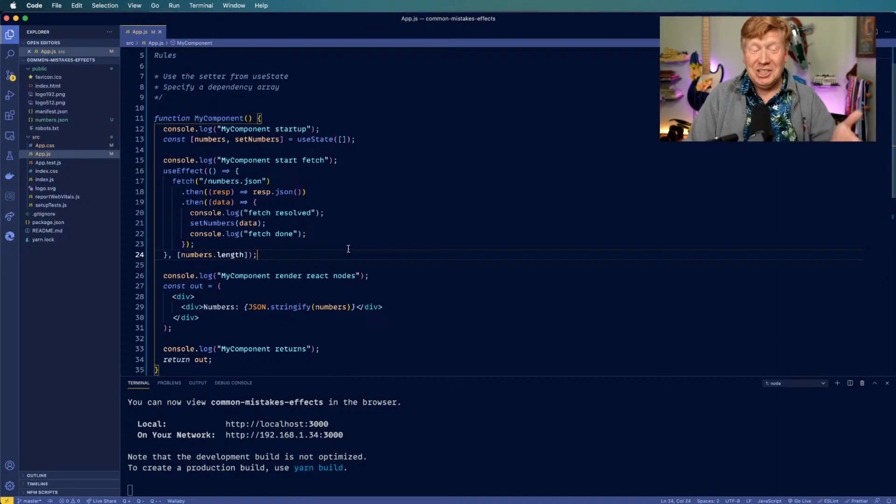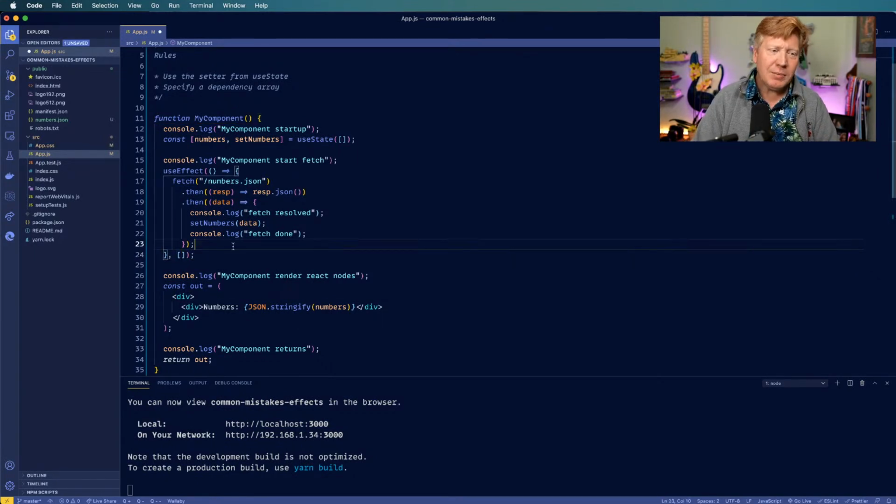So all of that's just kind of janky and weird, and I wouldn't write it that way. The way I would write it would be just to remove this entirely. And what that amounts to is an onload. So that's basically saying, cool, useEffect starts off with an undefined dependency array. It compares the dependency array on load versus what's in there.